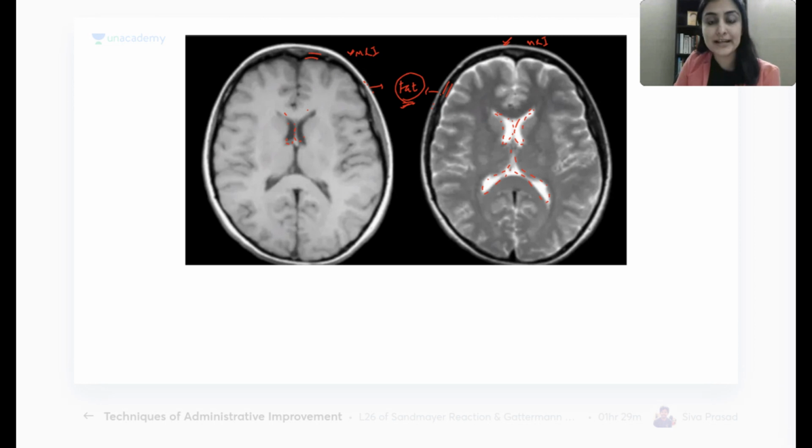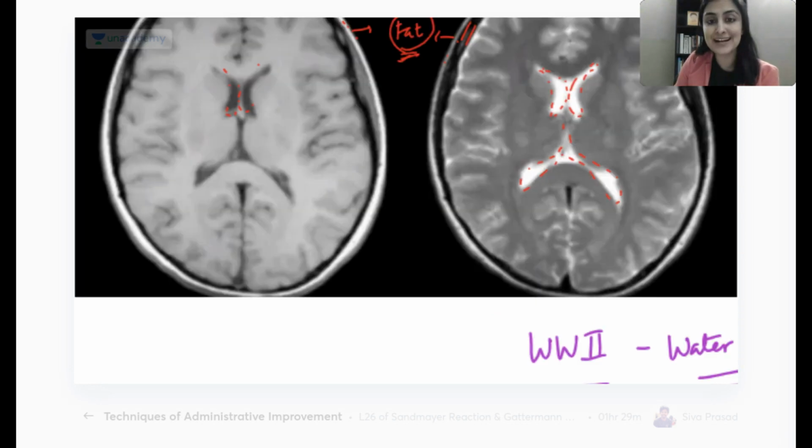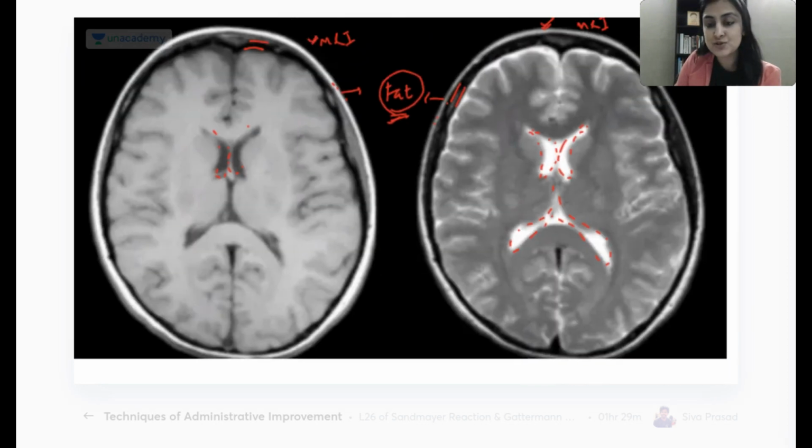So now how to decide? How to decide will be using the mnemonic World War II, which means what? When the water is white. When the water is white, what is the sequence? It is sequence T2. Making sense? So I will always look at the water. I will try and find water, and if that is white, it is a T2 weighted image. Is this making sense to everybody here?